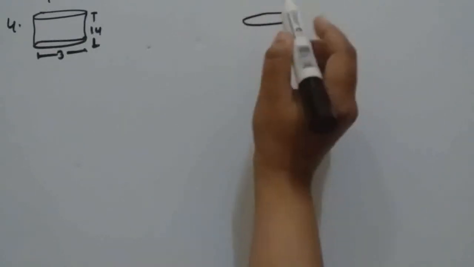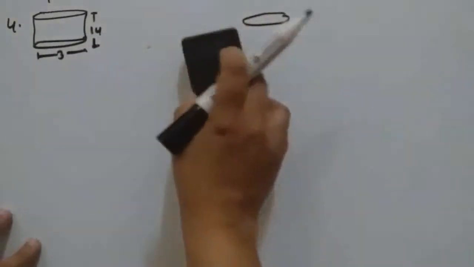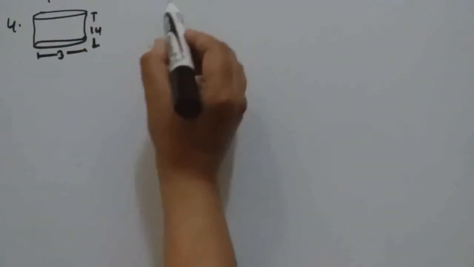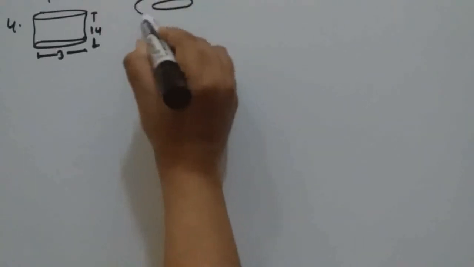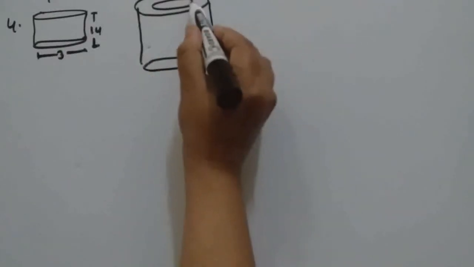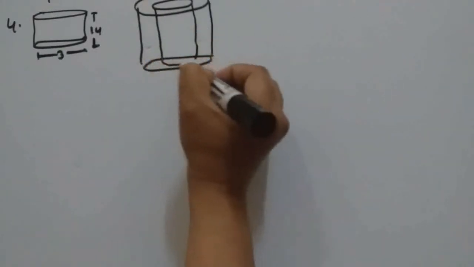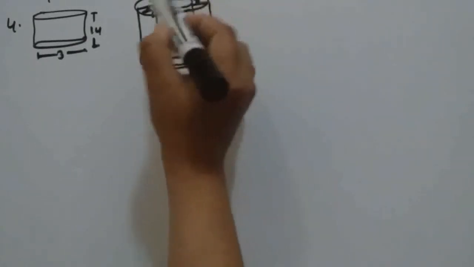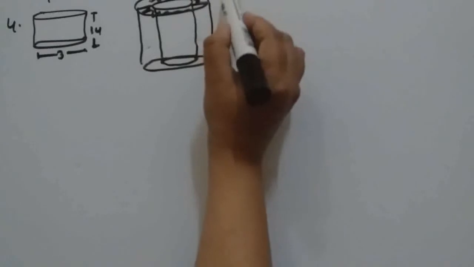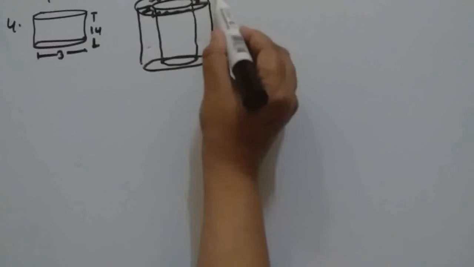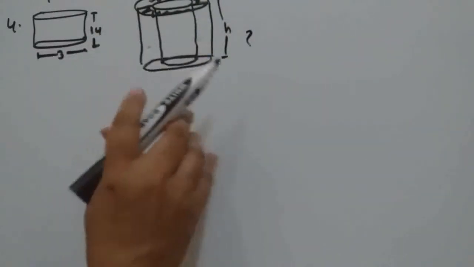Ring is there, of width 4 meter, to form an embankment. So see, the embankment is also cylindrical in shape, but it is hollow in nature. It is ring shaped. Ring shape means this is hollow. So this width is given as 4 meter. Now find the height of the embankment. This height we should find here. So volume of both the figures will be equal.